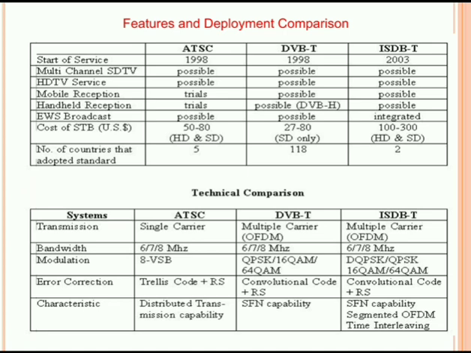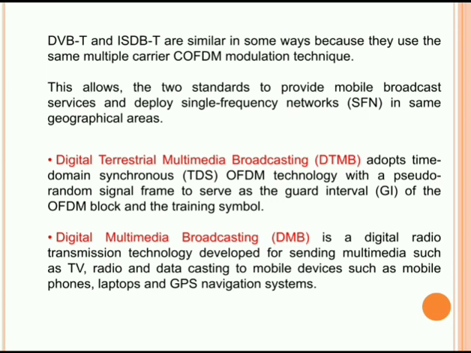Okay, now let us see different features and development comparisons. You can see in the comparison boxes that a technical comparison is given for the different systems ATSC, DVB, and ISDB-T, and features also we have seen in this. Now let us see, DVB-T and ISDB-T are similar in some ways because they use the same multiple carrier COFDM modulation technique. This allows the two standards to provide mobile broadcast services and deploy a single frequency network in the same